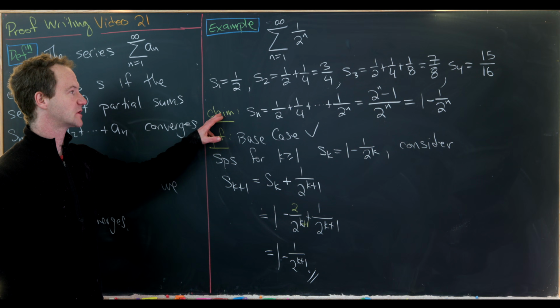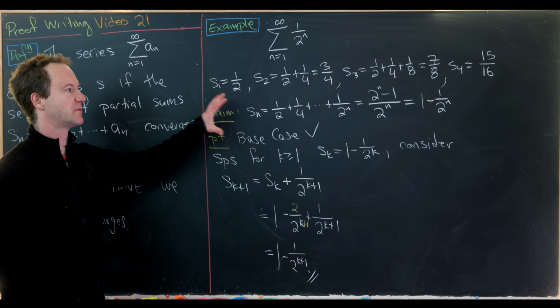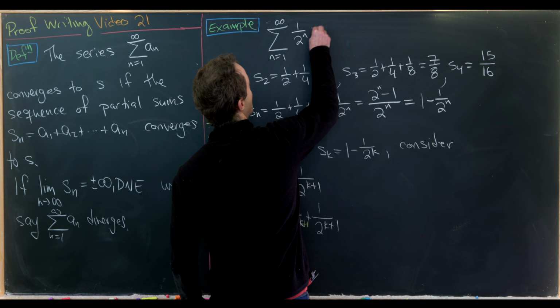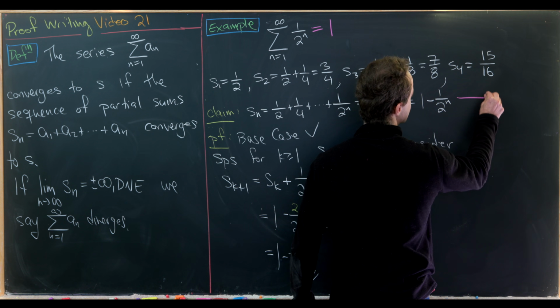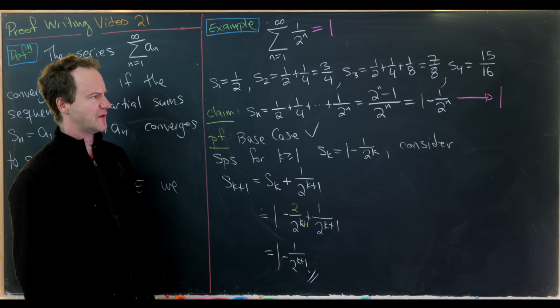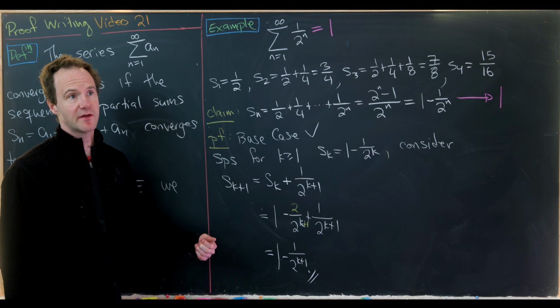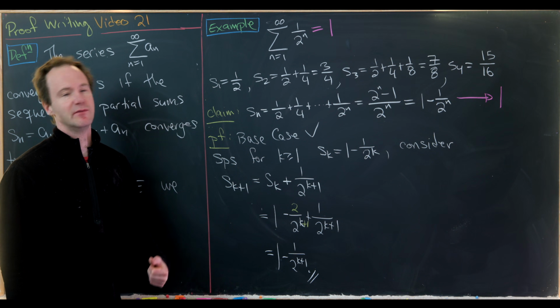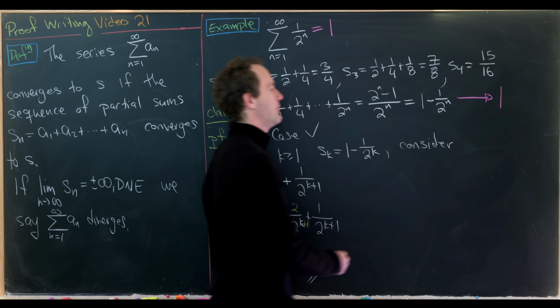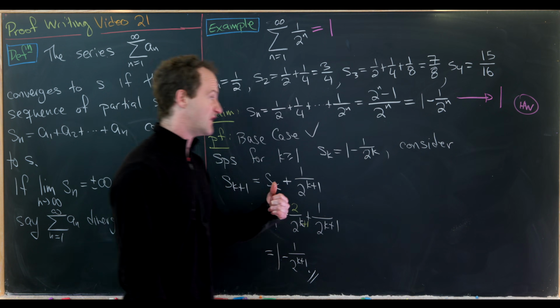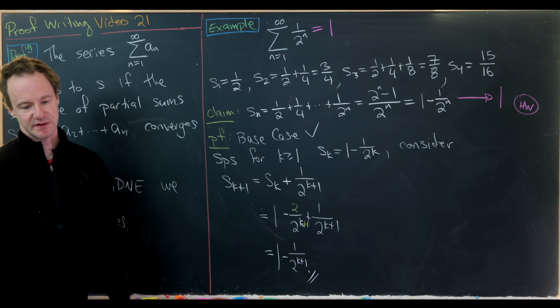And that proves the closed form of the sequence of partial sums. In order to prove that this is in fact equal to 1, because the limit of the partial sums is equal to 1, you would have to prove that carefully with the epsilon N definition of the limit of the sequence like we've been doing, but I'll maybe leave that as a little bit of a homework exercise. It follows very similarly to the other examples we did.